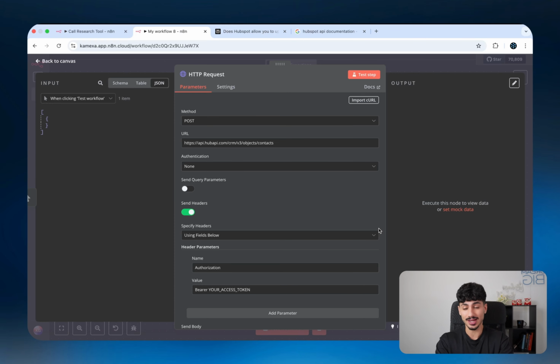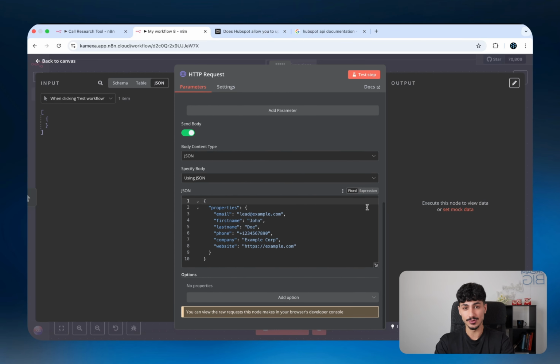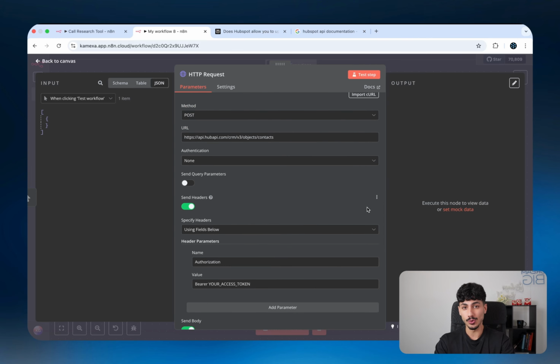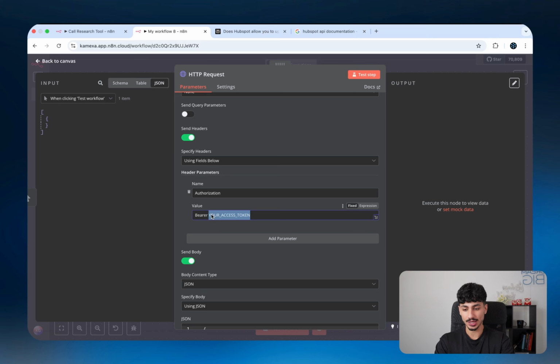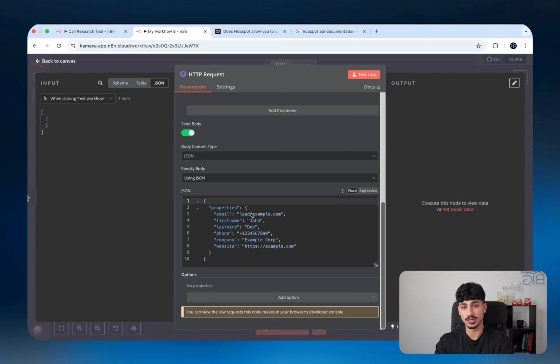And literally just like that, my entire HTTP request node is pre-populated with all the different parameters I need to send, and the URL is even defined. So literally in this instance, to complete this API request, all I have to do is provide it with my actual API key, which is literally just replacing this variable that says your access token, and then giving it all the different pieces of information that I want to send over for that lead, including the lead's email, which is lead@example.com. I'll replace that with, let's say, kia@chemexa.ai. The lead's first name, the lead's last name, the lead's phone number, company, and website.